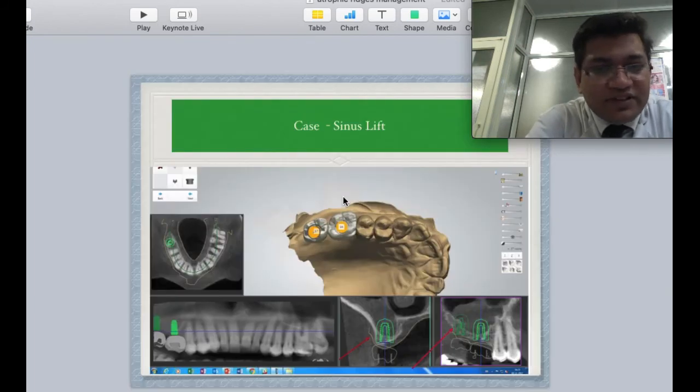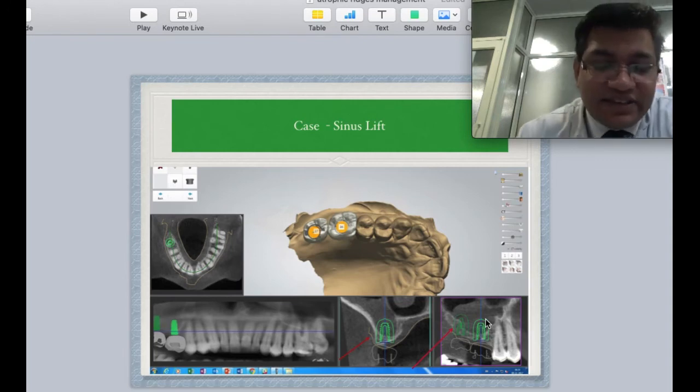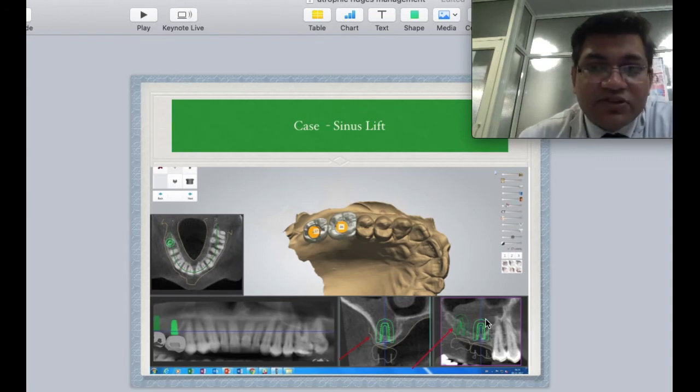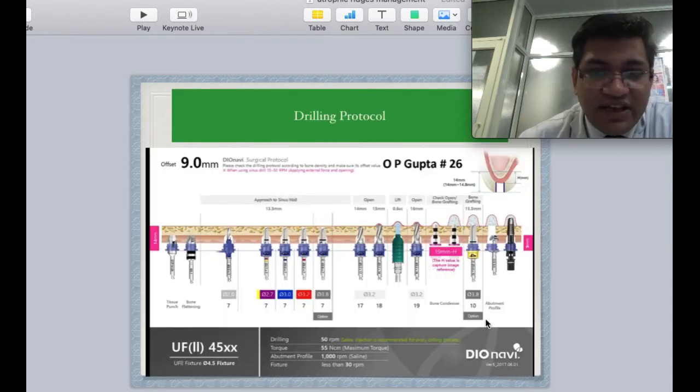So this is one of the cases which I had done, one of my initial cases of indirect sinus lift with DO. Even though, as we can see, the amount of bone was significantly less, a challenging case, even with 3 millimeters of bone we were able to do indirect sinus lift for 2 implant cases. This is the basic protocol that we had for the sinus lift. The best thing that I found with DO was the meticulous manner in which the report was given to us, and I didn't find any problem in following the basic drill guides and sequences.